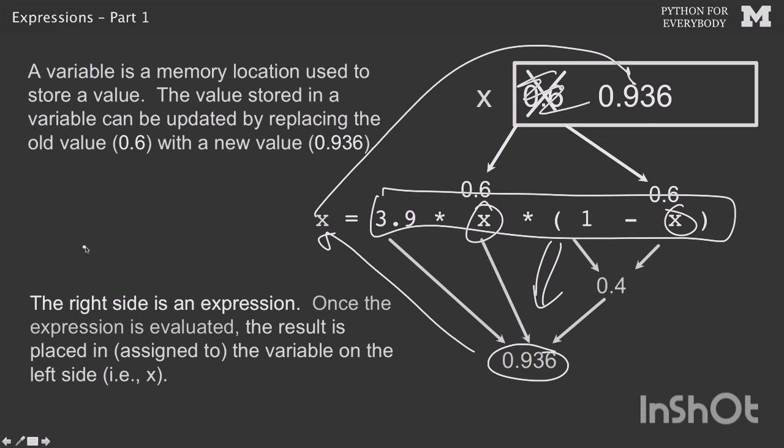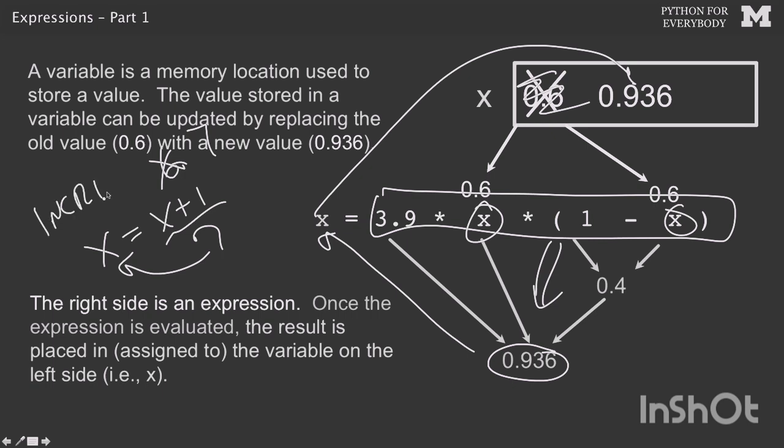Sometimes we'll say something like x equals x plus 1, and that's our way of adding 1 to x. Whatever x is, maybe x is 6, this becomes a 7, and then the 7 goes into x and overwrites it. We call this increment. We'll see this soon. Now in mathematics, x equals x plus 1 makes absolutely no sense, but in programming, it is one of the more common things that we do.